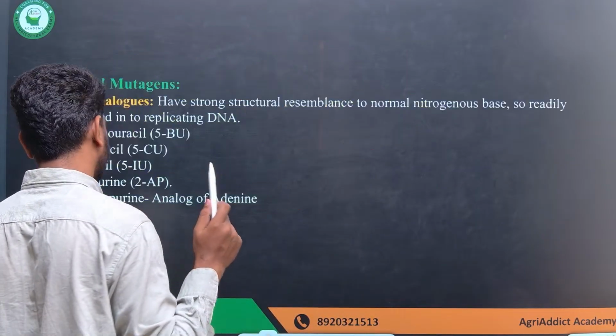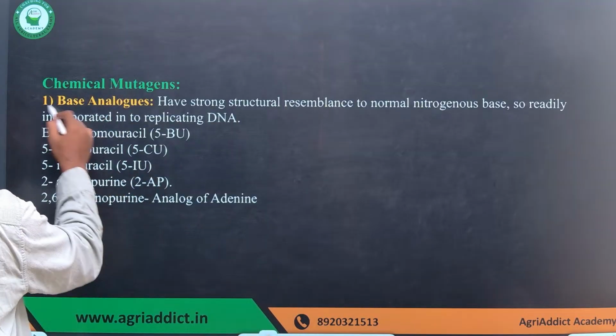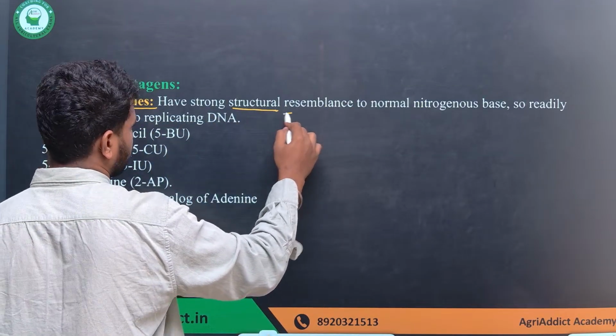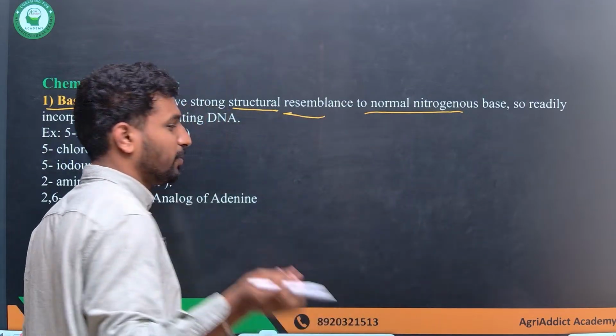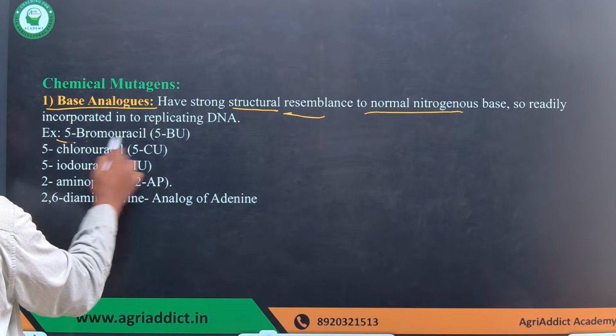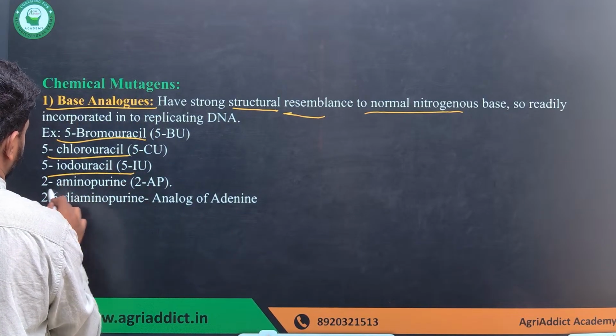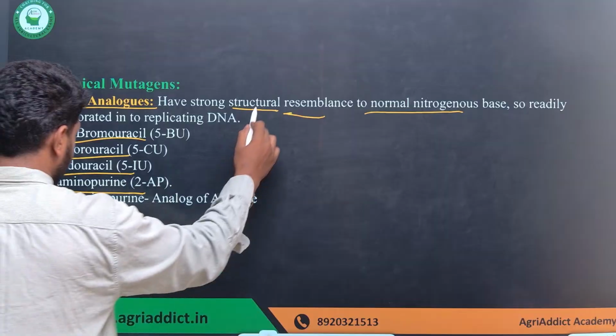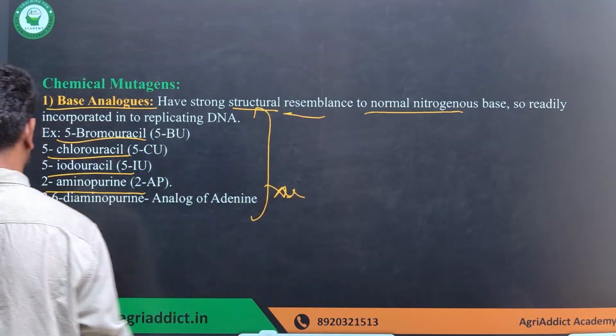For the exam, remembering the examples is important. The base analogs have a strong structural resemblance to the normal nitrogen base, so they can be incorrectly added. Examples are 5-bromouracil, chlorouracil, iodouracil, and aminopurine. Remember the examples for the base analogs.